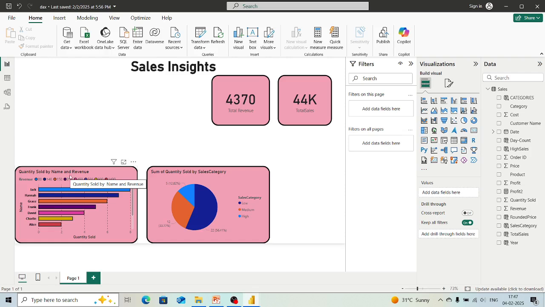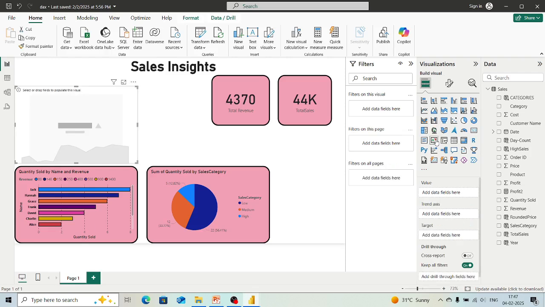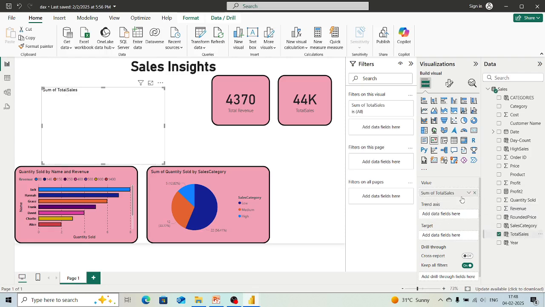So what is this KPI? We have understood it in the beginning, right? Here you can see this option of KPI. We'll select it and here we have this visualization. So what we will do is we will add these columns from here. In the value, we will add the sum of total sales. Now here this is the total sales. Make sure you add the things which are connected to that visualization. Okay, now here total sales is there.